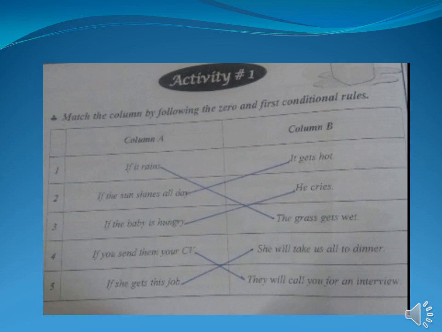If she gets this job, she will take us all to dinner. Here you can see if will is used, it means it is a first conditional, and if both clauses are in simple present or present indefinite, it will be the zero conditional rule.